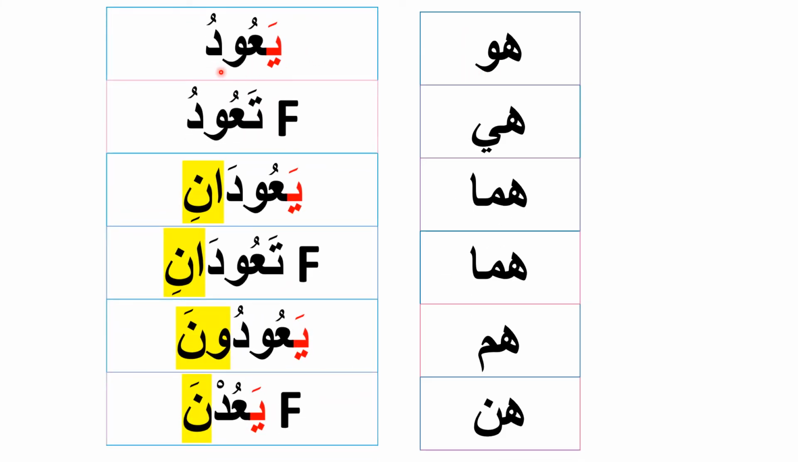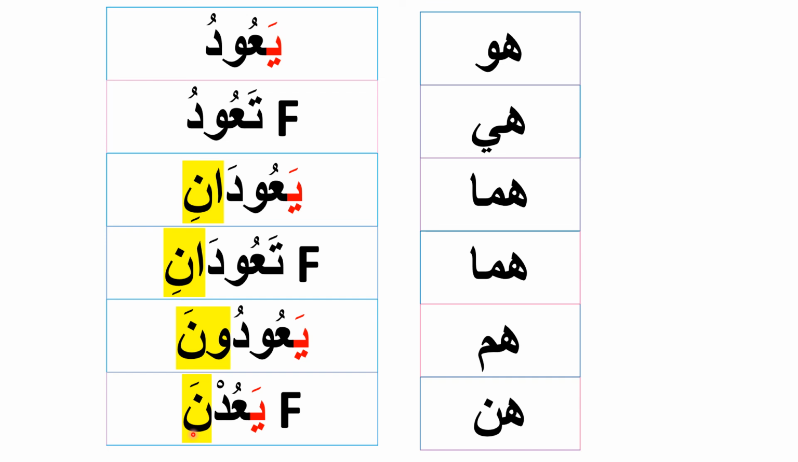هو يعود. He comes back. Masculine singular. هي تعود. She comes back. Feminine singular. هما يعودان. They both come back. Masculine dual. هما تعودان. They both come back. Feminine dual. هم يعودون. They come back. Masculine plural. هن يعدن. They come back.